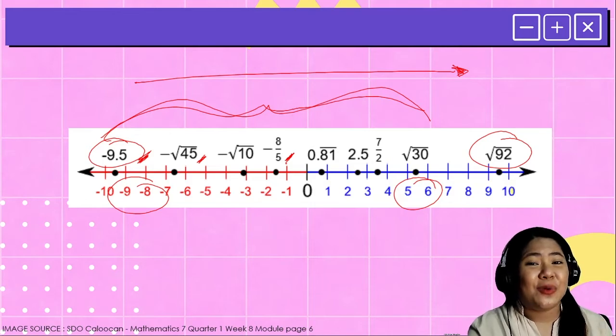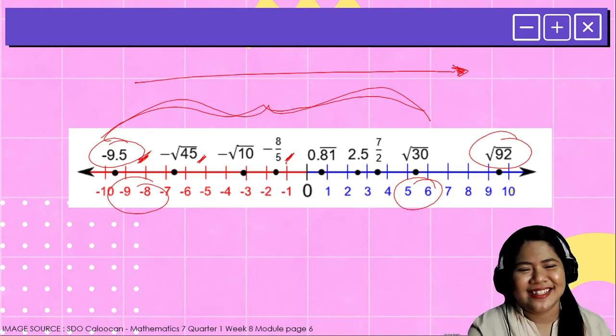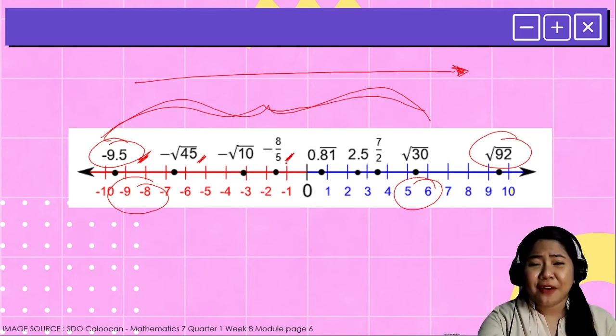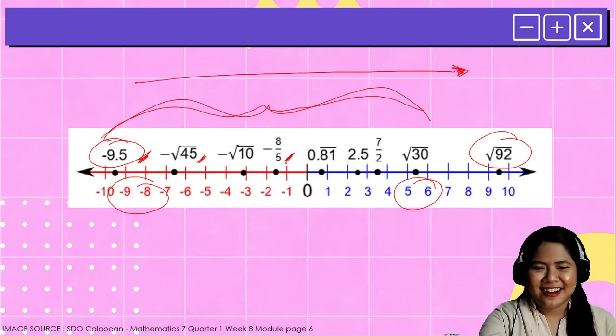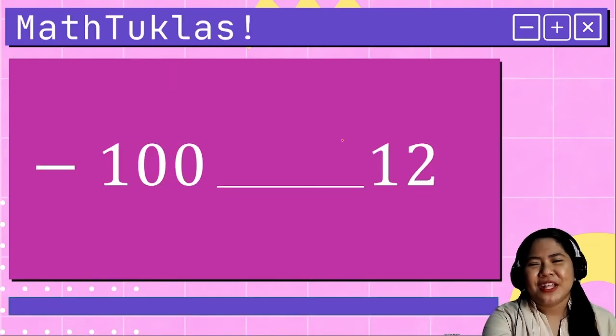That's why we will be having another math class activity. Are you ready? If yes, all you have to do is to compare the real number on the left to the real number on the right. Are they less than, greater than, or equal to each other? Let's start. The first item on our math class activity. Negative 100, blank, 12. 5 seconds.